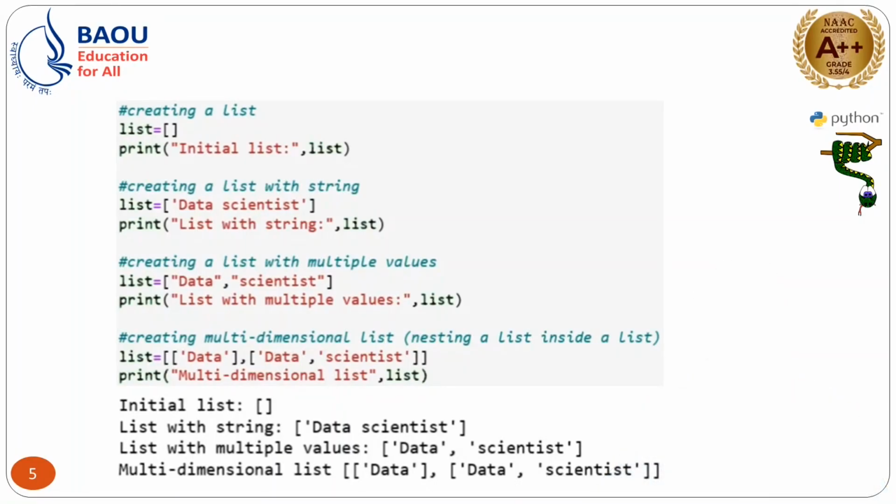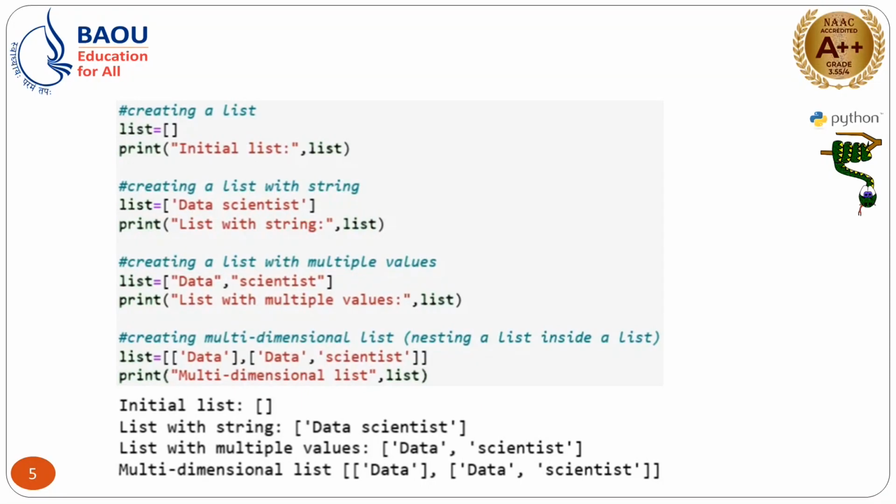First of all, that is the list. A list is created with the help of square brackets. The first statement, list equal to empty square brackets, will create an empty list. You can observe at the bottom the output: the initial list is empty, there is no item available. Then list equal to 'data scientist'. Data scientist is a single string that we have created with single quotation marks. You can also use double quotation marks here, right. If you try to print that value, you can see 'data scientist' as a whole will be printed.